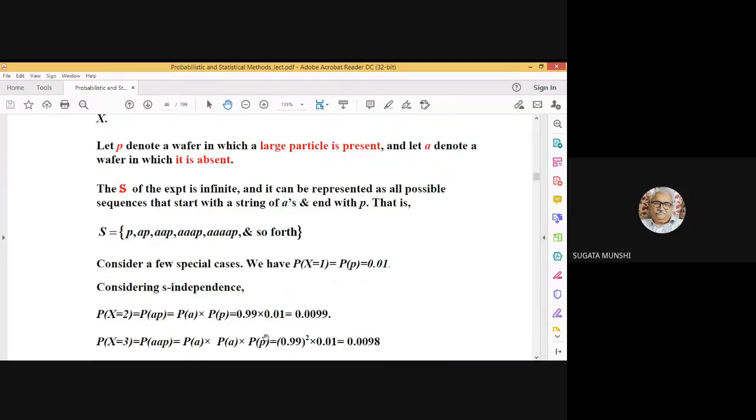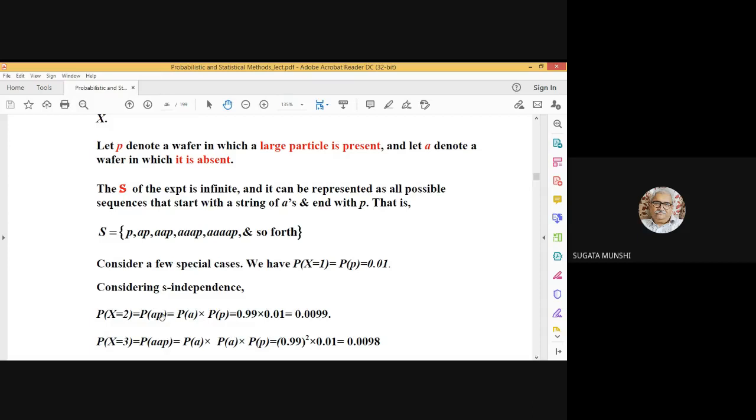All right. So just consider special cases. Probability of X equal to 1 is the probability of presence, that is given as 0.01. Considering statistical independence, we get probability of X equal to 2 equal to the probability of the joint occurrence of absence in the first wafer and presence in the second wafer.